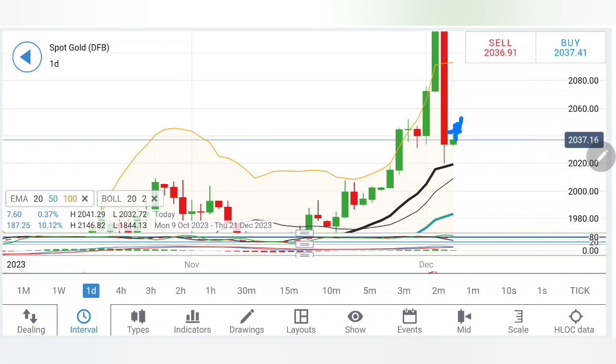Earlier resistances are still going to play a major role. 2040 and then 2048 levels, 2048-2050 is going to be a major resistance, staying above which the bulls will certainly try to recover most of the losses from yesterday's move.